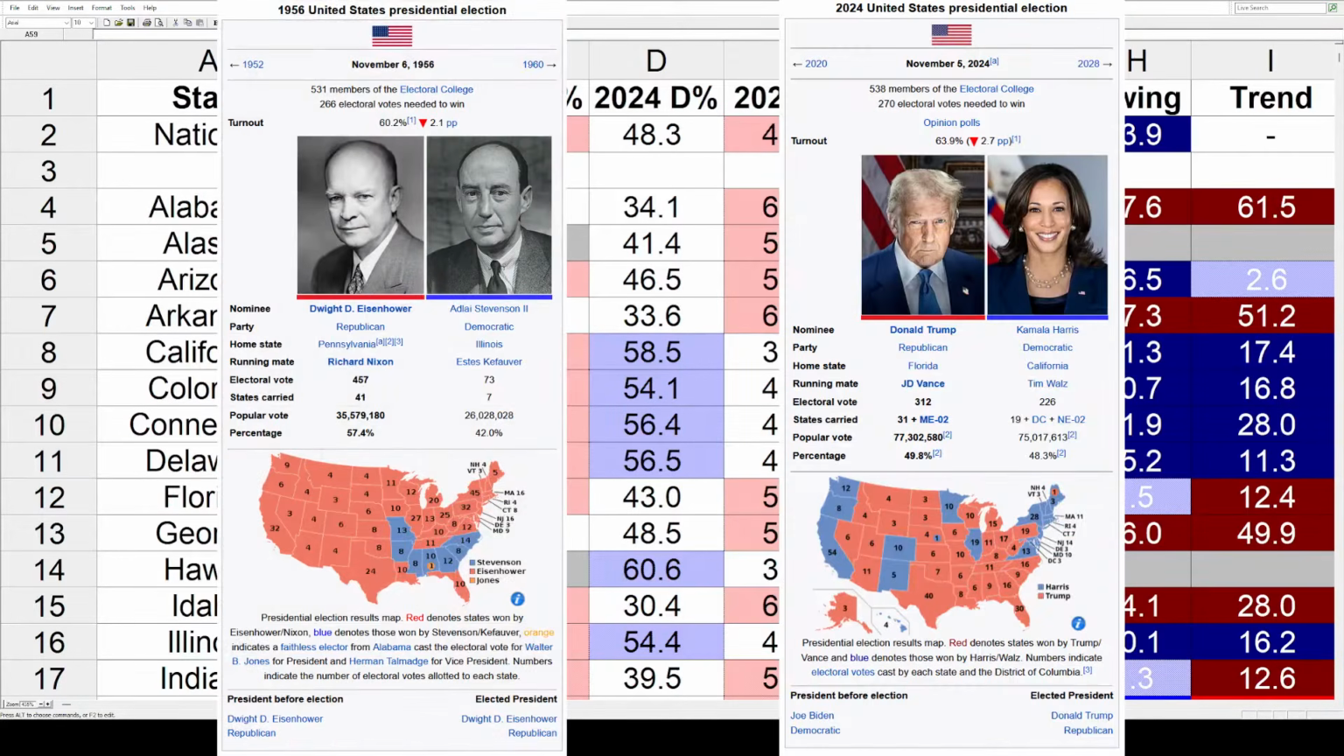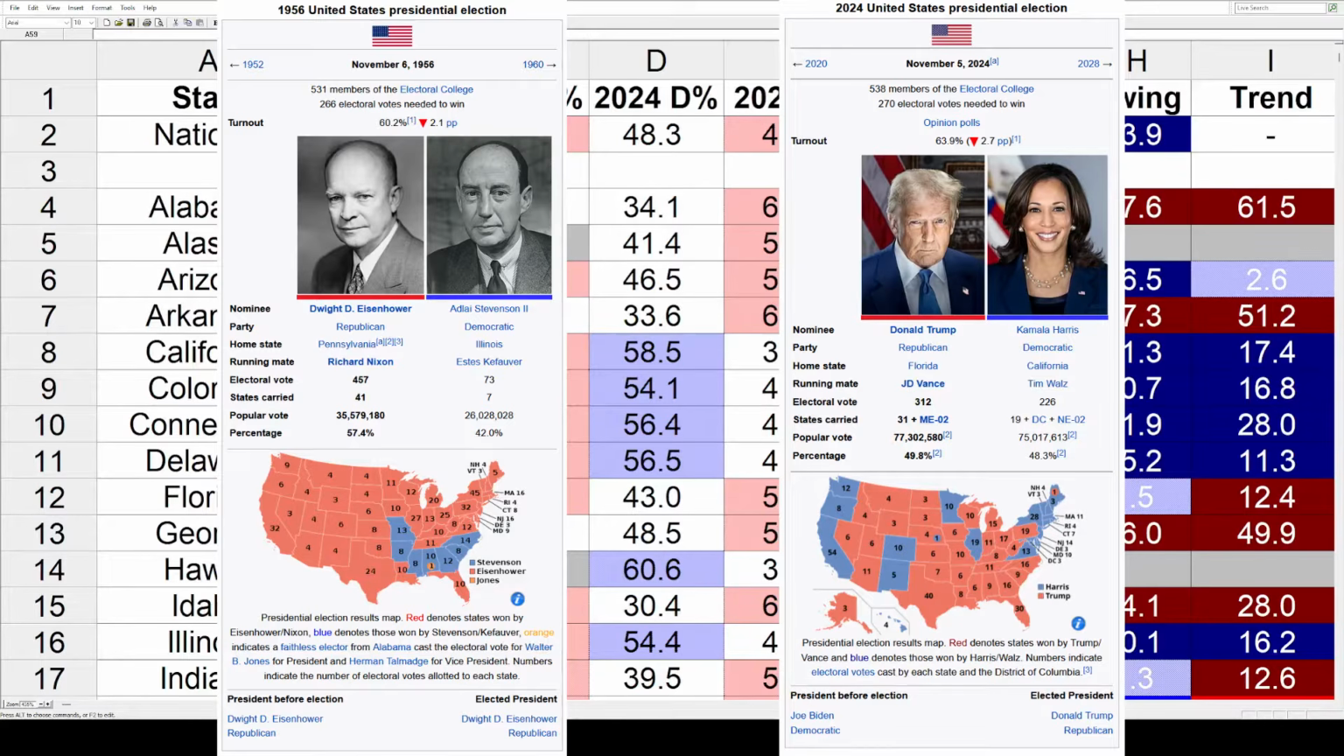But let's quickly glance over these two elections. I'm not really going to cover 24. We're going to focus here on the less familiar election of 1956. That was Dwight Eisenhower winning re-election in a landslide. He got 457 electoral votes out of 41 states, and he got 57.4% of the national popular vote. Adlai Stevenson took the loss for the Dems. He got 73 electoral votes out of 7 states, and that was worth 42%.